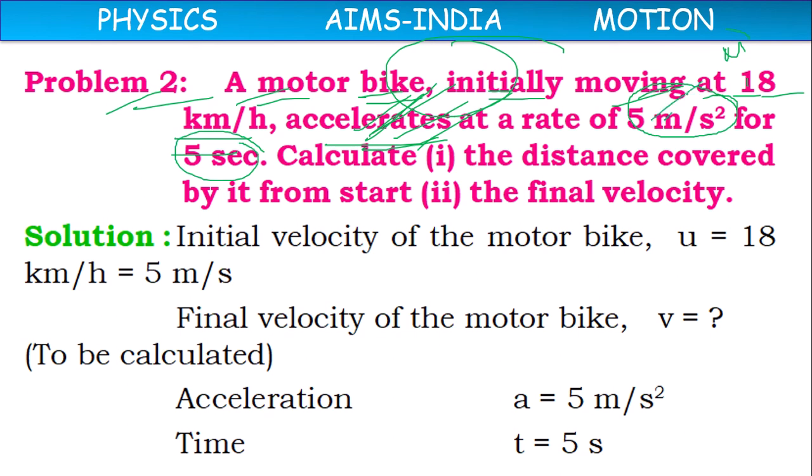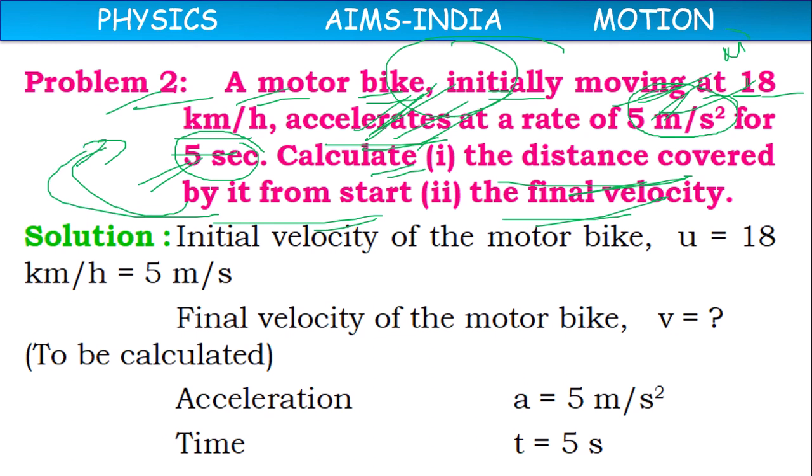With this acceleration, it has moved for 5 seconds. Next, calculate the distance covered by it from start in these 5 seconds, and the final velocity after these 5 seconds.